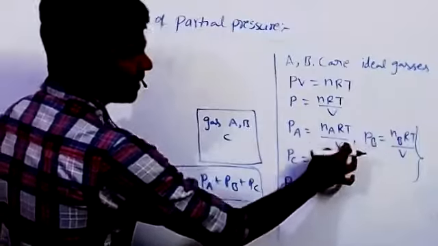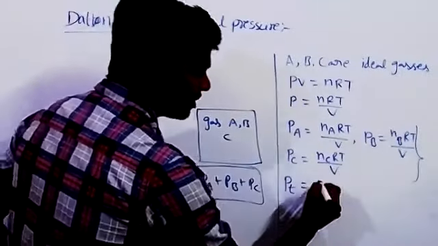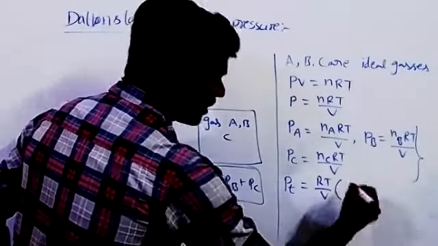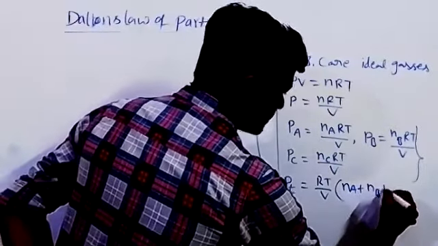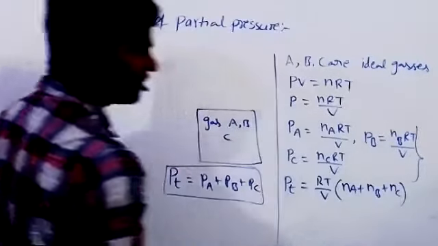All of these have RT by V common, so taking RT by V common, we get Na plus Nb plus Nc. This is P total.